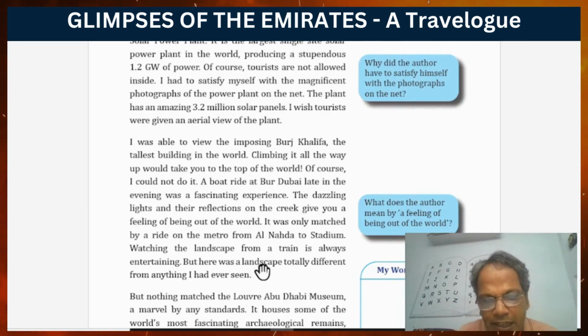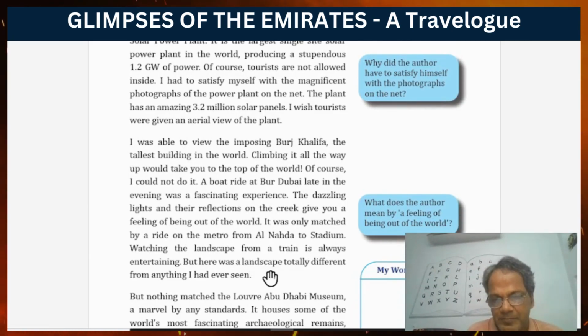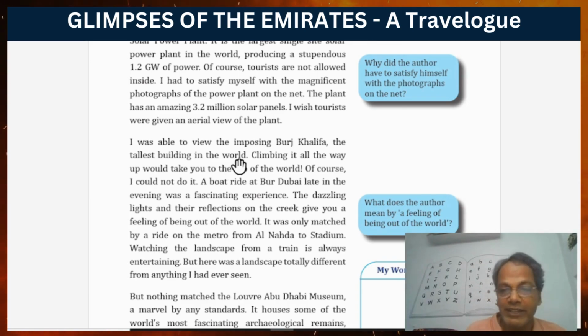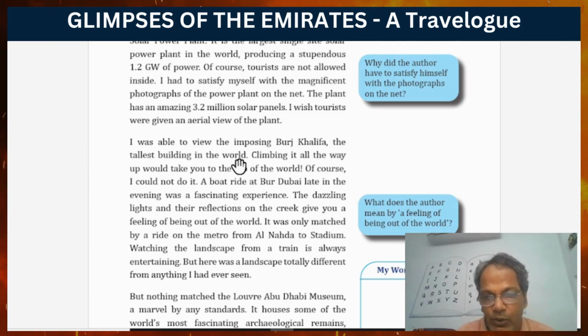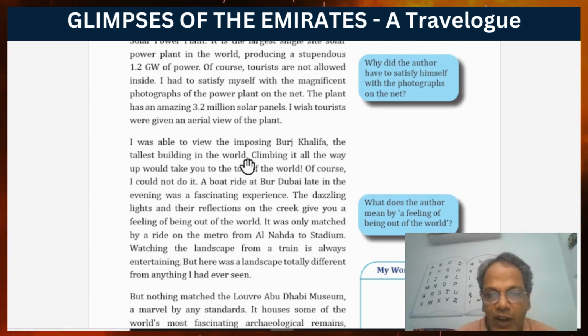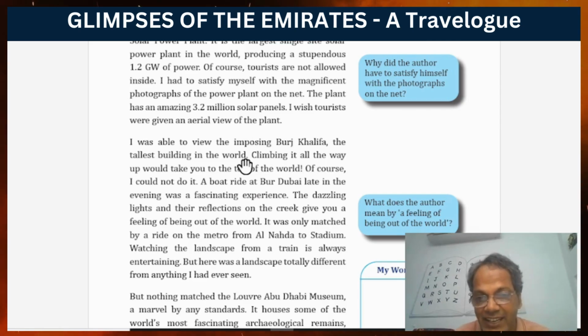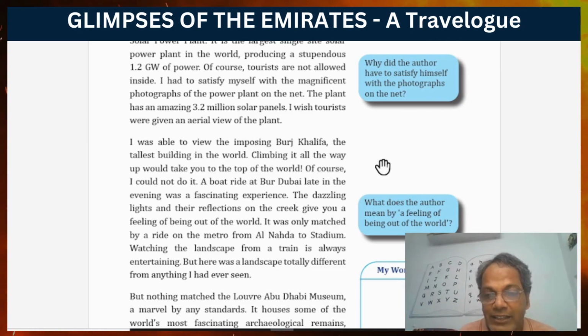And now let us see the next long passage. I was able to view the imposing Burj Khalifa, the tallest building in the world. Now, the author points out another tallest thing, the second tallest thing that he saw in UAE.